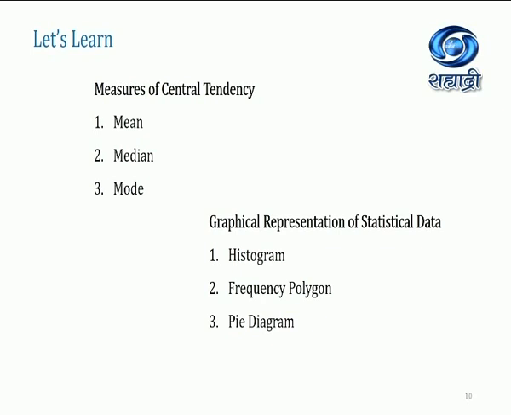The next topic is graphical representation of statistical data: histogram, frequency polygon, and pie diagram. Till now you have done bar graphs, then double bar graphs like this, but here you have to make a histogram, frequency polygon, and pie diagram. First we will take the measures of central tendency.